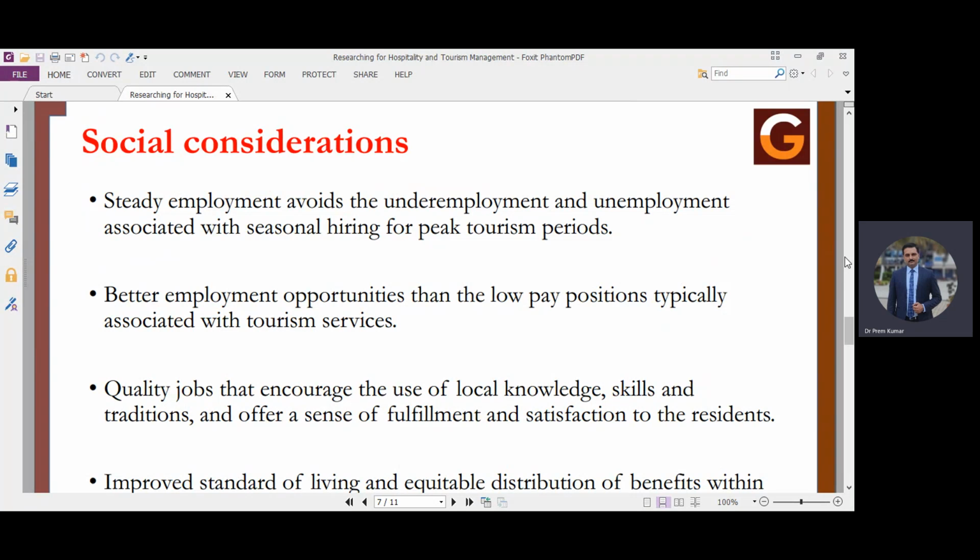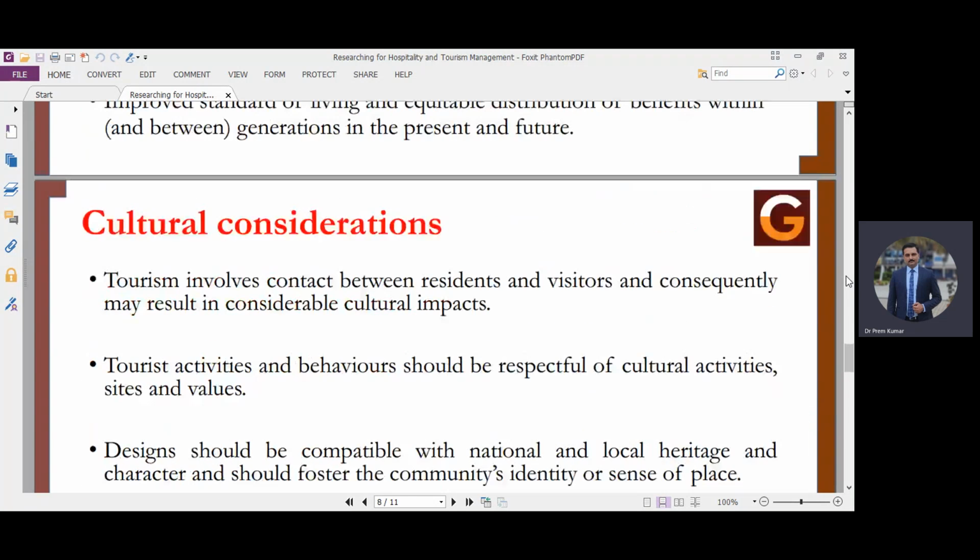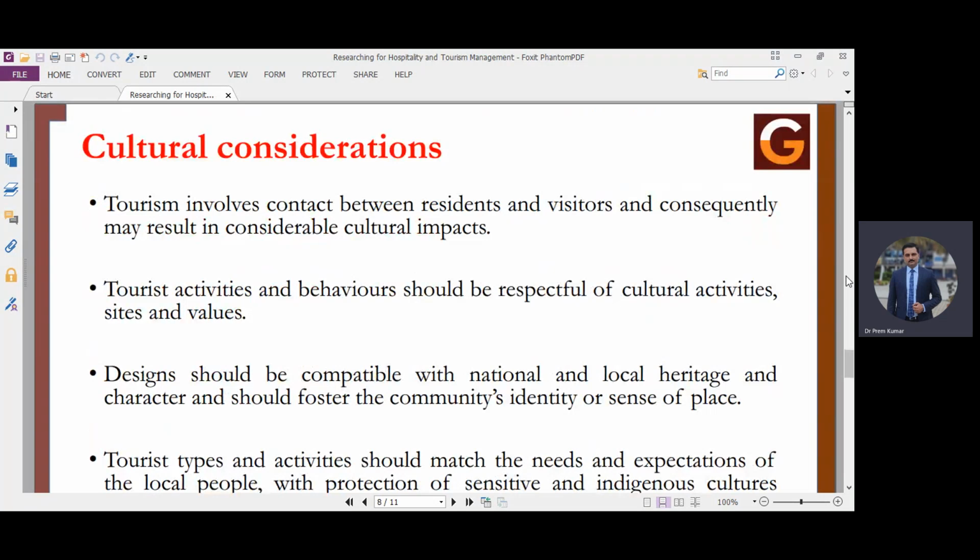Improved standards of living and equitable distribution of benefits within and between the generations, the present and future. So the social consideration should be in such a way that there should be consideration for the future generation as well as the present generation in terms of distribution of the benefits at the end of the day or end of the month for the service providers at a destination.